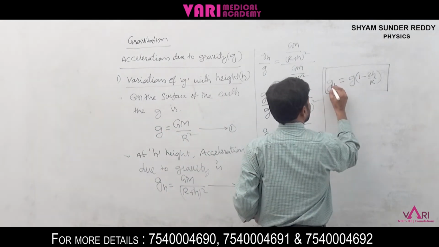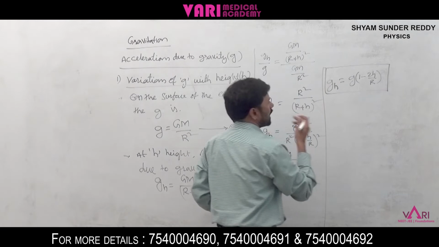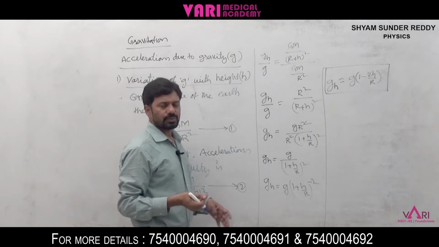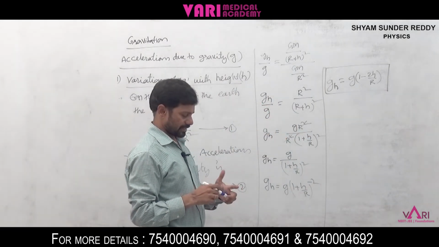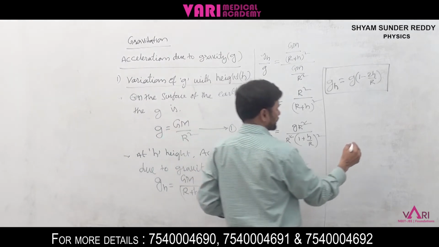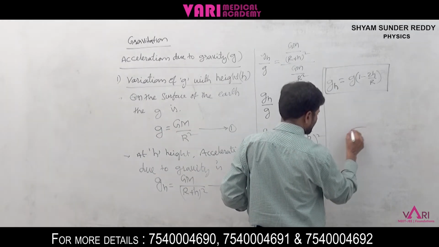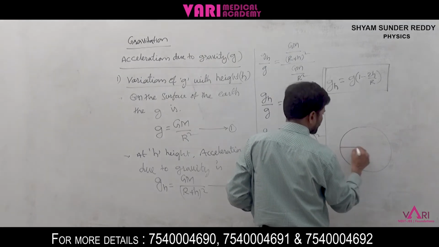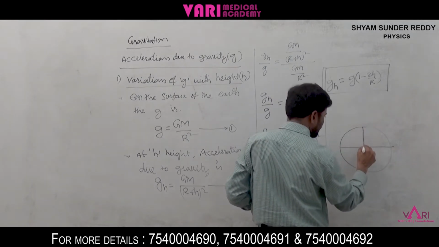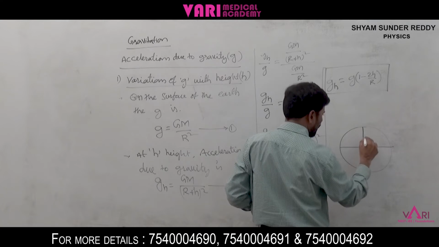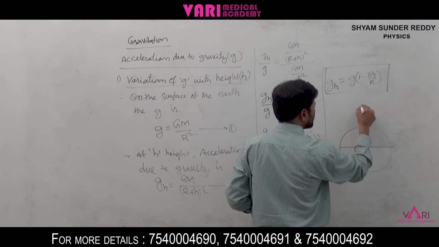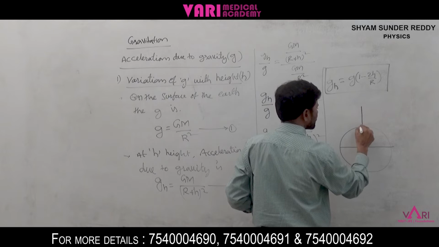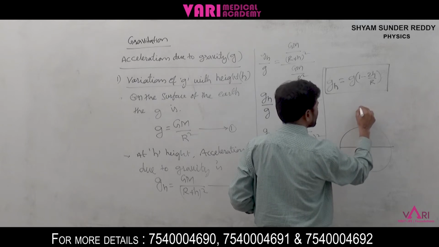Okay, this is the g value at some height from the earth's surface. Suppose this is the earth and this is the radius of the earth, and this is the height h.